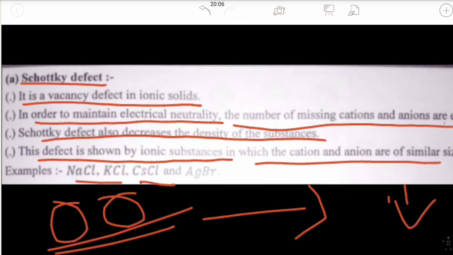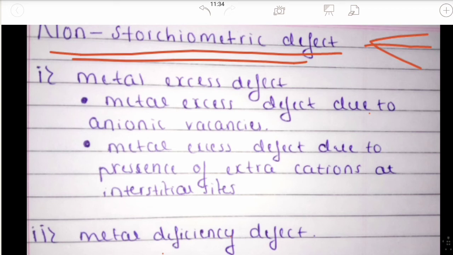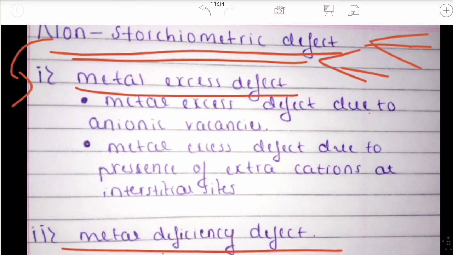The main important point is that AgBr shows both Frenkel as well as Schottky defects. The most important type of point defect is the non-stoichiometry defect. In the first type of point defect, that is the stoichiometry defect, we have learnt that it does not affect the stoichiometry of the solid. But in this non-stoichiometry defect, we will understand that it will disturb the stoichiometry of the solid.